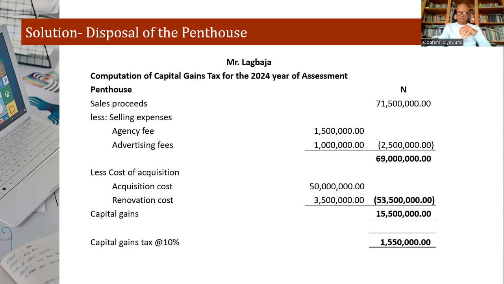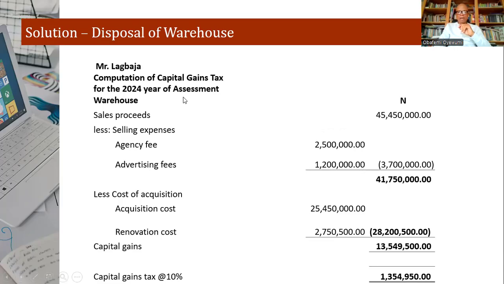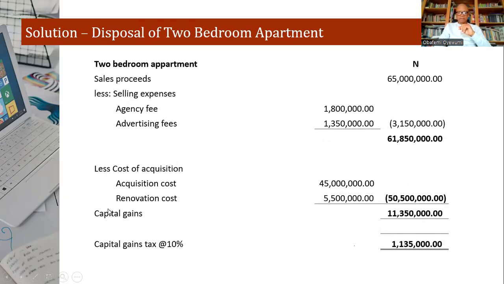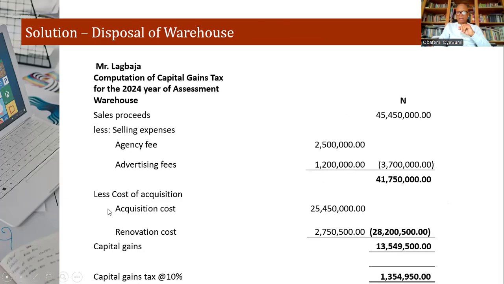So let's look at the next building. It's a warehouse sold at the rate of 45 million for 50, agency fee of 2.5, advertising fee of 1.2, arriving at 3.7, and then at the end of the day resulting into a net sales proceed of 41 million naira, 750,000, and then deducting the acquisition fee and renovation cost, again arriving at this figure.